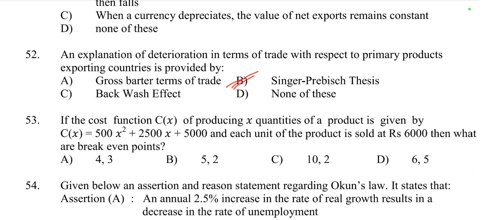So primary goods prices decline and manufactured goods prices rise over time. This worsens the terms of trade for countries heavily reliant on primary product exports. So it is called the Singer-Prebisch thesis.